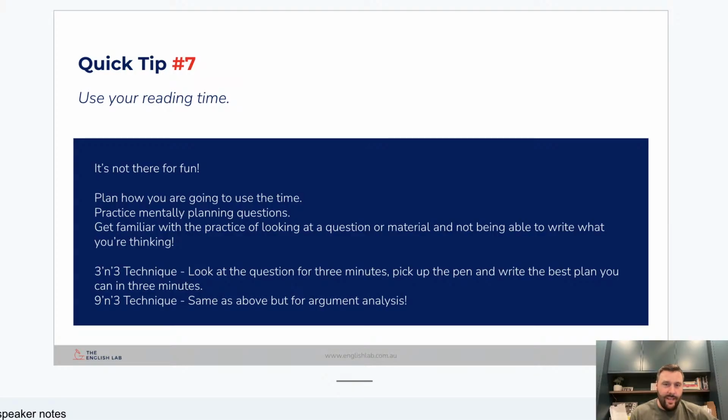The 9 and 3 technique is the same as above, but doing it for the argument analysis. Spend 9 minutes reading the argument analysis, 3 minutes to write a plan. If you get used to doing it like that, what that all adds up to in the end is 3 minutes reading your section A question, 3 minutes reading your section B, 9 minutes reading your section C. There's your 15 minutes of reading time. If you spend 3 minutes writing a plan for each of them, there's your first 9 minutes of your writing time. That could be a way of you getting yourself in the mode and sort of simulating that exam experience.